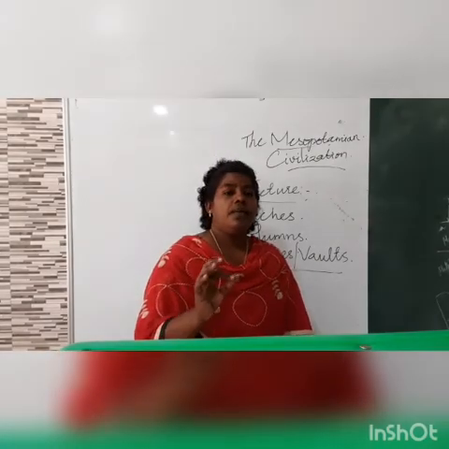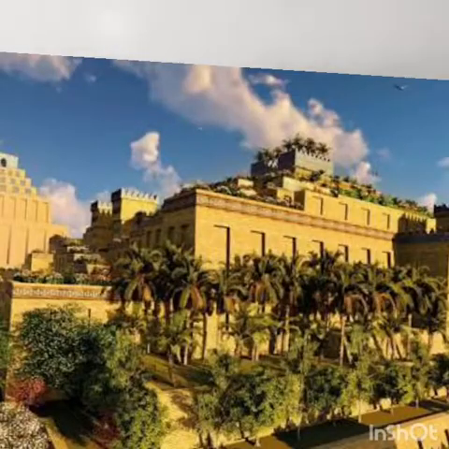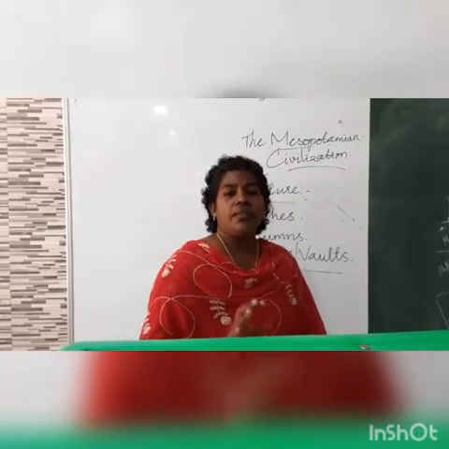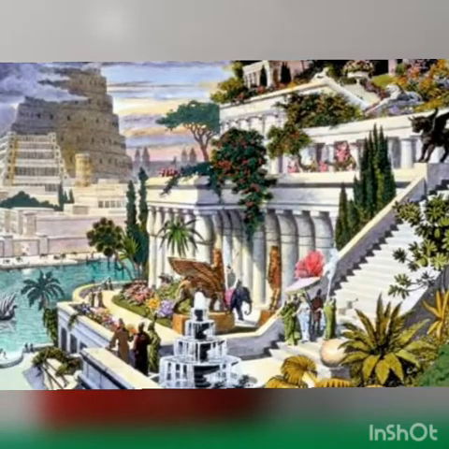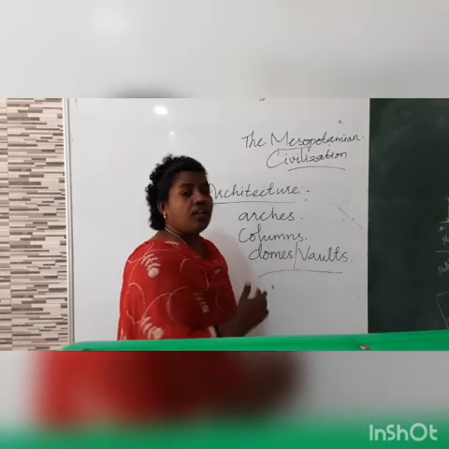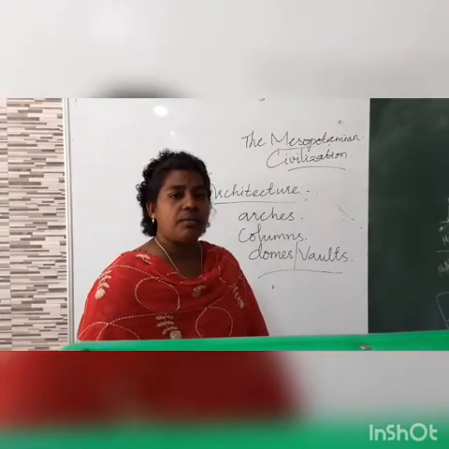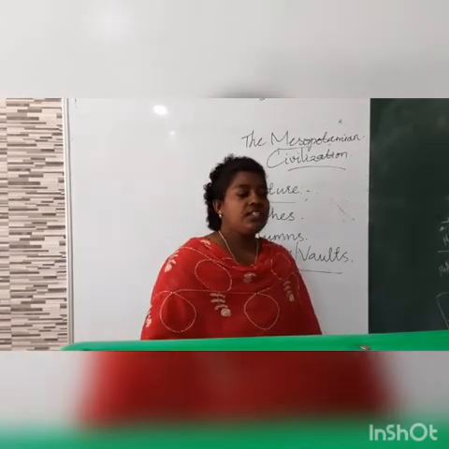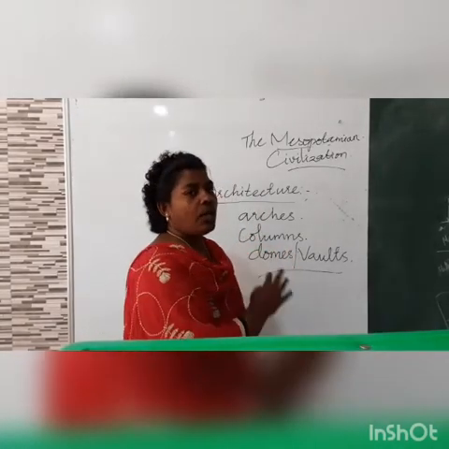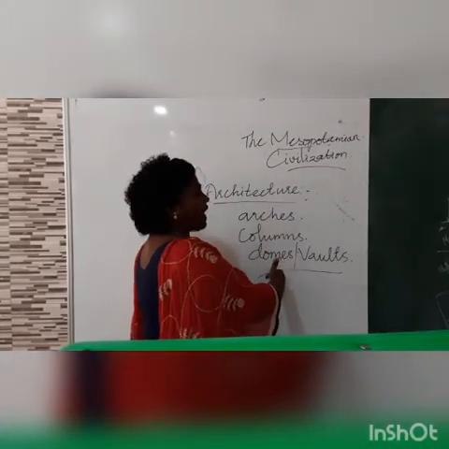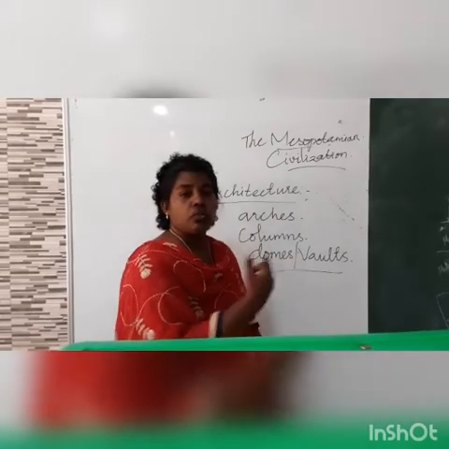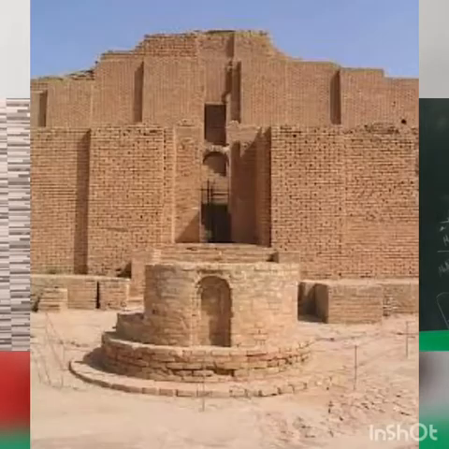And when we talk about this architecture, one of the famous architectural works found in Babylonia is called the Hanging Garden. What is the famous constructive work found in Mesopotamia, in Babylon? It is the Hanging Garden. Who constructed this Hanging Garden? We all know that the Hanging Garden of Babylonia was constructed by Nebuchadnezzar to cheer up his wife. And we can see these constructive styles were used to construct this Hanging Garden.